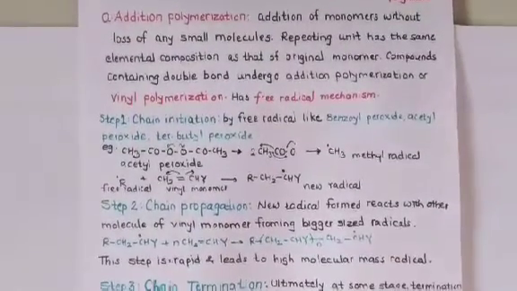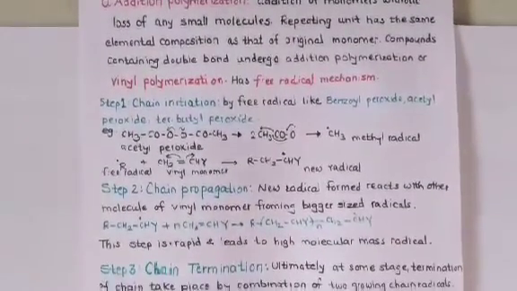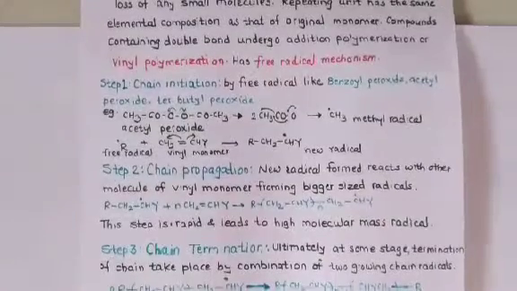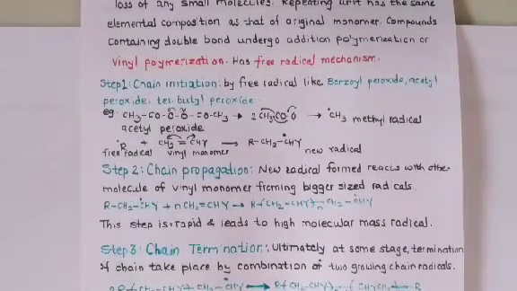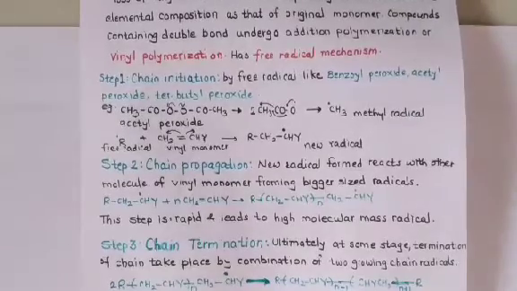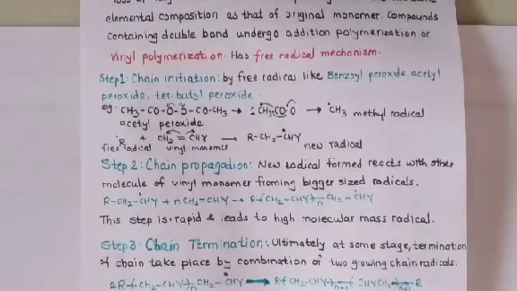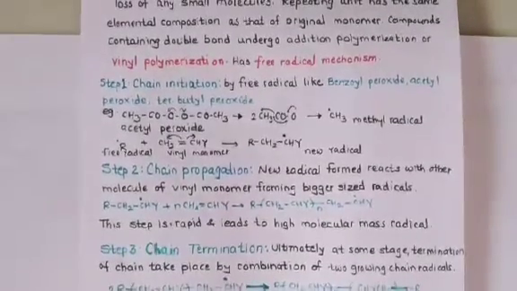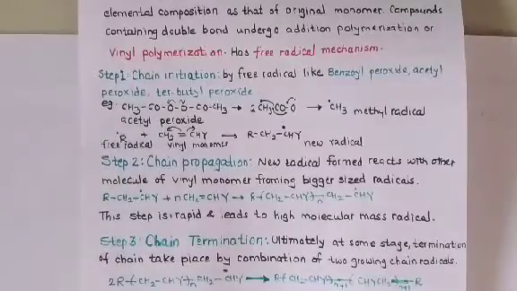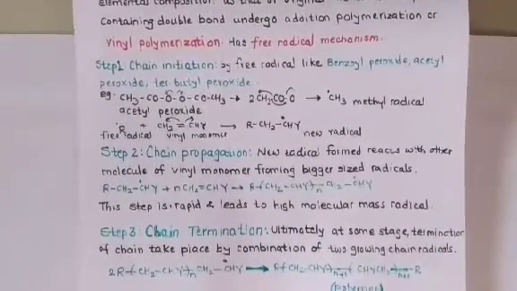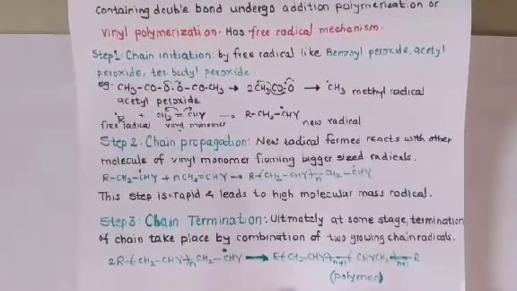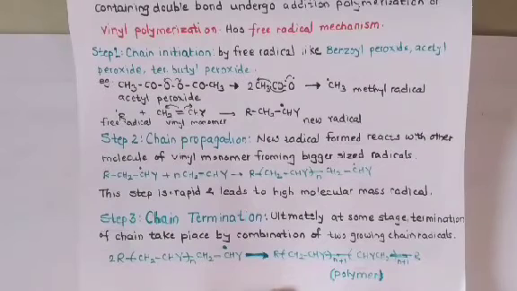Ultimately, at some stage, termination of the chain takes place by combination of the two growing chain radicals. When that stage comes, when the reaction is stopped, it gets terminated, that is called the termination of the chain.